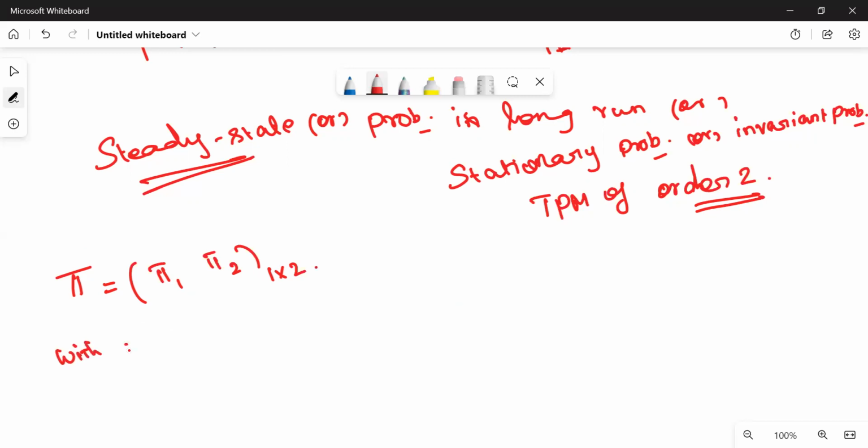It satisfies two conditions. First, pi 1 plus pi 2 will be equal to 1. That is, the sum of the row elements will be equal to 1, because all the entries of pi denote probabilities.